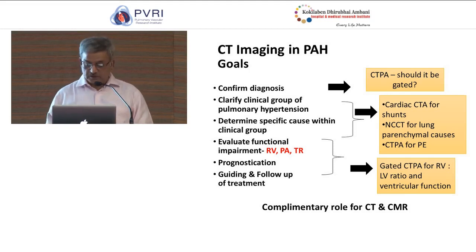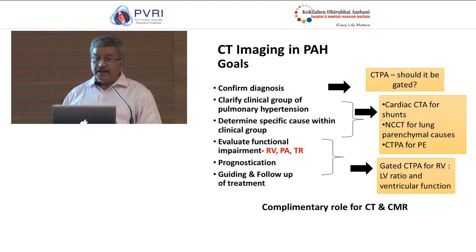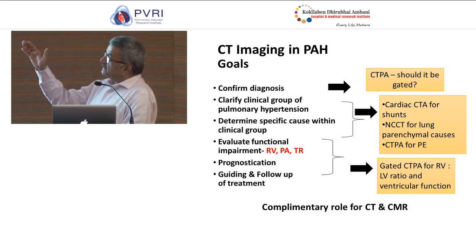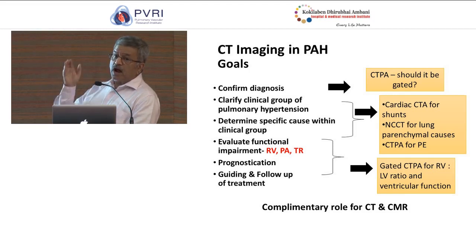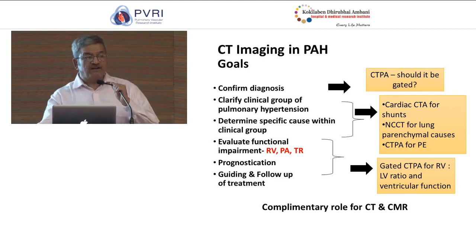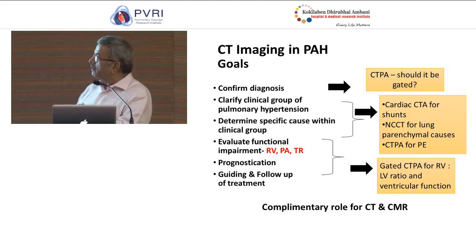information about this. But if it is gated, it is perhaps better. You can use CT to clearly place or identify the group of pulmonary artery hypertension. You can identify the specific cause within each of these 5 groups, and you can use CT for some form of functional assessment in the setting of pulmonary artery hypertension.